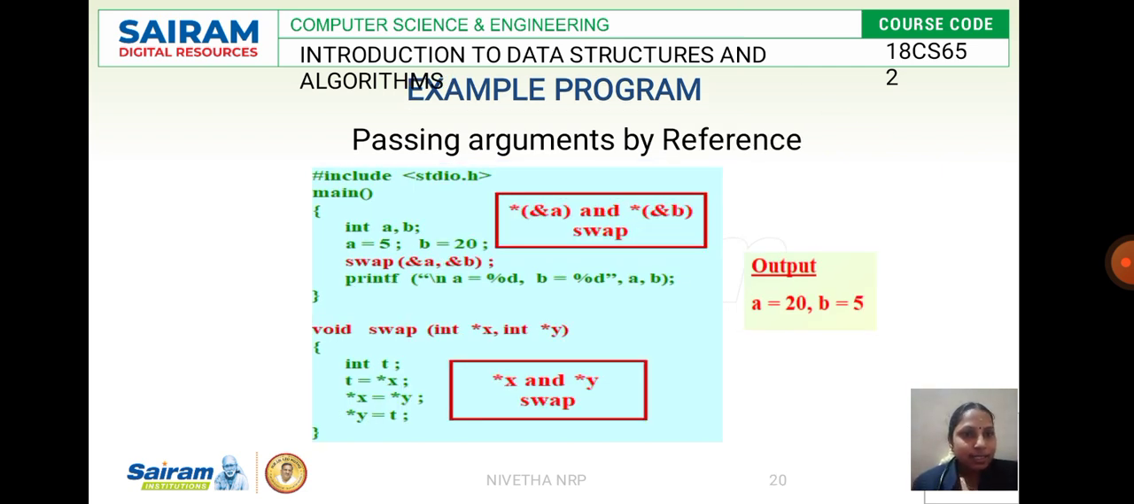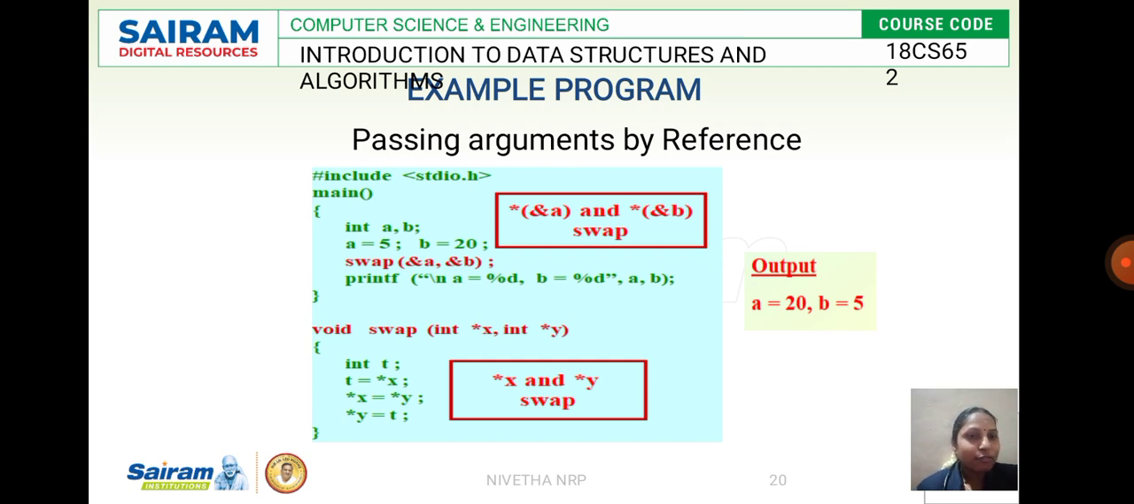The second case is passing the argument by reference. Now what I do, instead of passing the value, I pass the reference. See here again, int a comma b, as usual starts with a define. You have a main function with int a comma b, then you initialize the value of a as 5, initialize the value of b as 20, then you are going to swap address of a and address of b. You are not going to swap the value, you are going to swap using reference. What is this ampersand? This ampersand specifies the address, and you are going to pass the argument by reference.